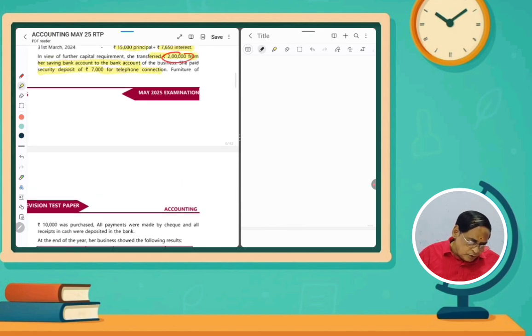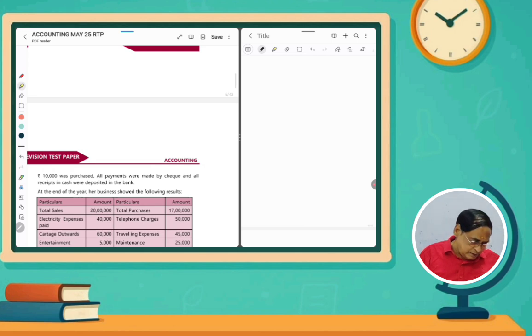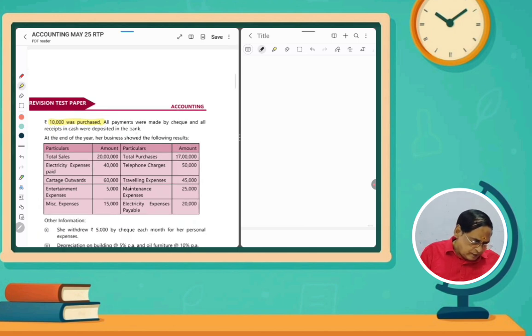And then one more item, furniture also, it is an asset. If depreciation is mentioned, we have to prepare depreciation also. So for 10,000 rupees she purchased furniture. All payments were made by check and receipts in cash were deposited in the bank account.